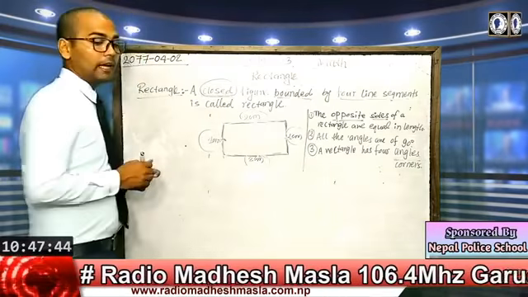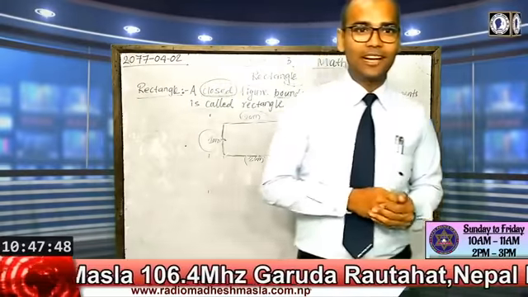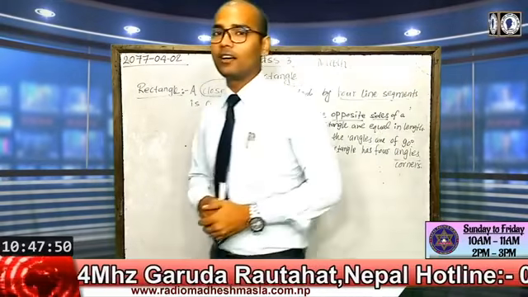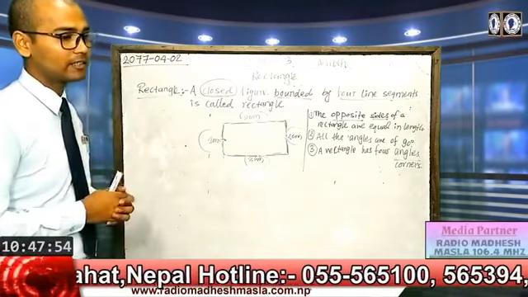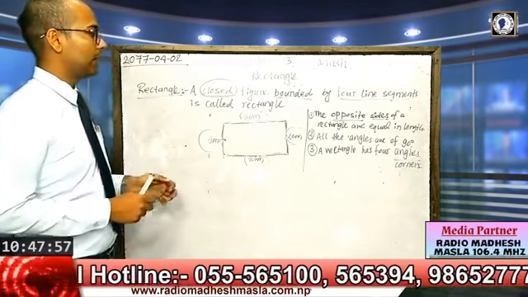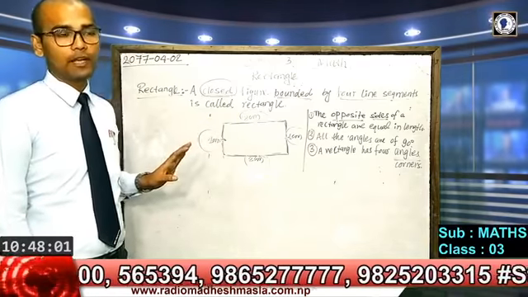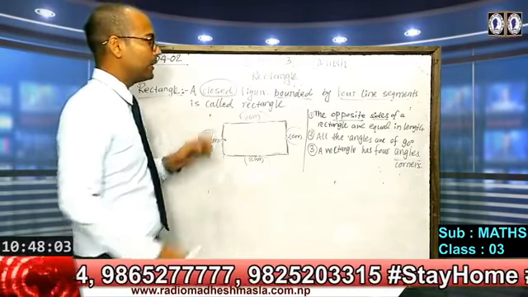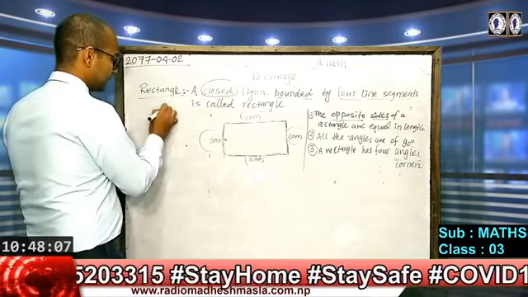The mobile that you are watching now, the TV that you are watching now, all these things are made in the shape of a rectangle. So you can find how many corners there are in your mobile. Your mobile may be like this.